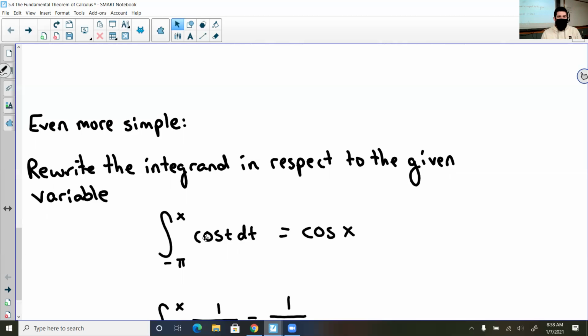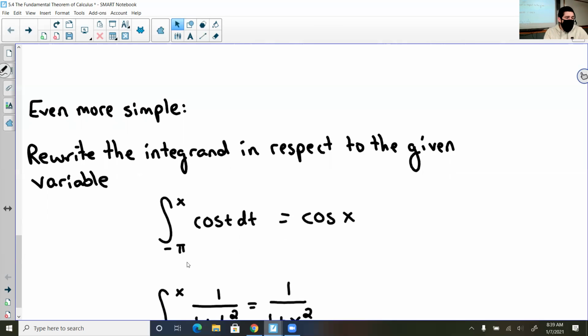So I'm going to get rid of the middleman. I'm not going to do that redundant step of taking the antiderivative and then differentiating. I am just going to skip that and say cosine of t dt is equivalent to cosine of x. I don't have to worry about this lower bound, because if that's where it starts, x is where it ends. So to evaluate that curve where it stops at x would just be cosine of x.